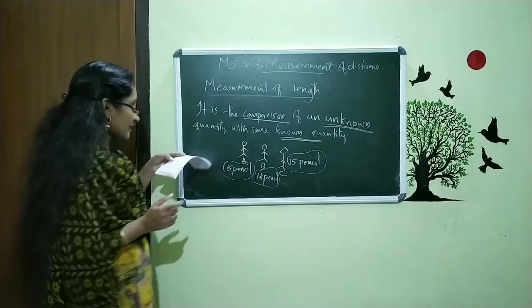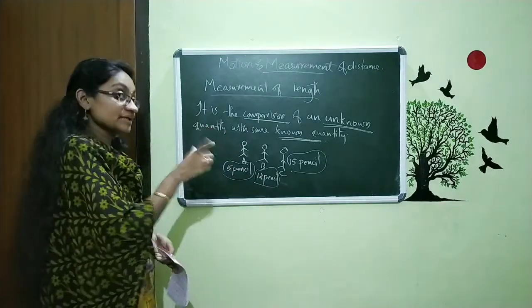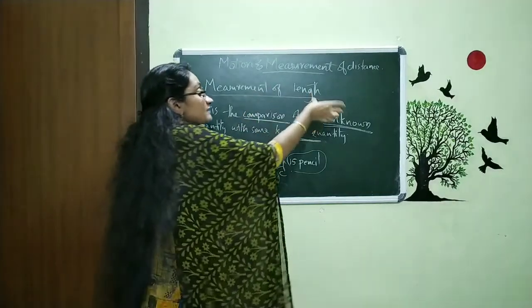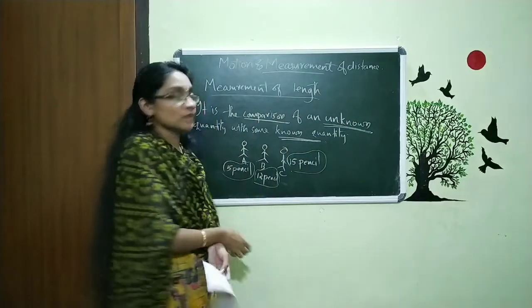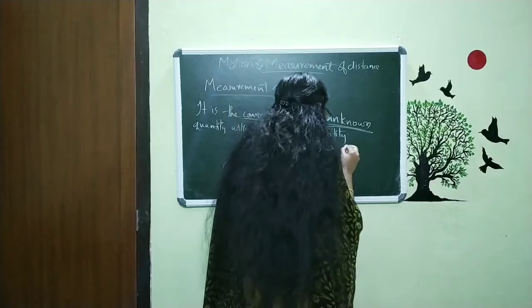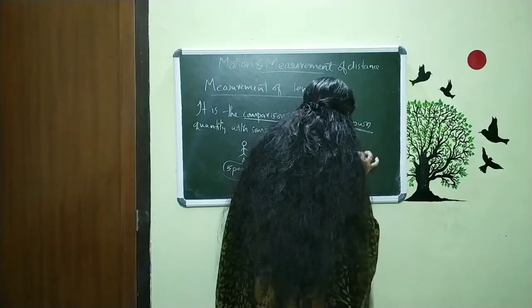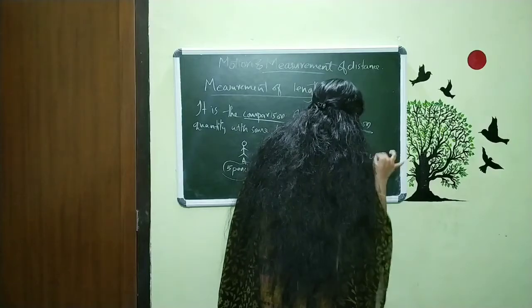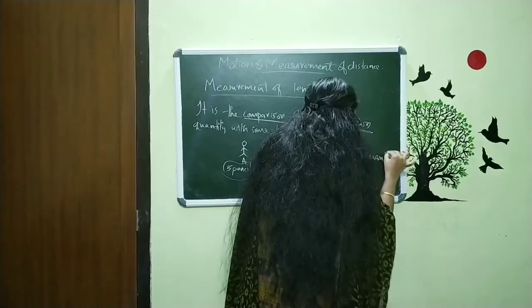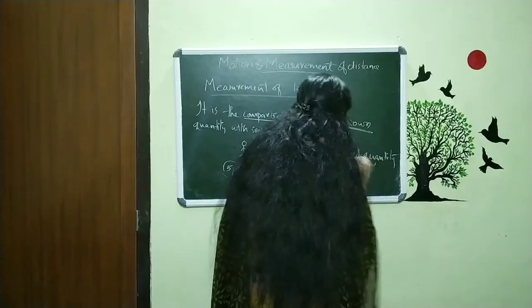Before that we have to study something. Here again we are coming to this point. We have an unknown quantity and a known quantity, and this known quantity has a fixed value, and it is called the unit.